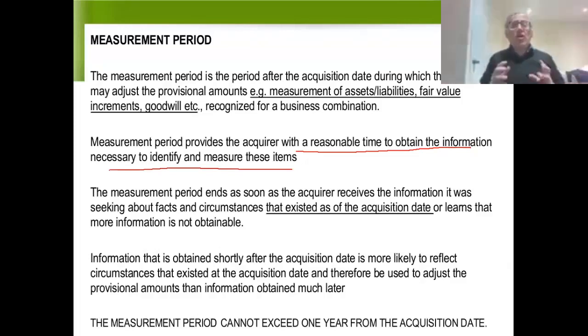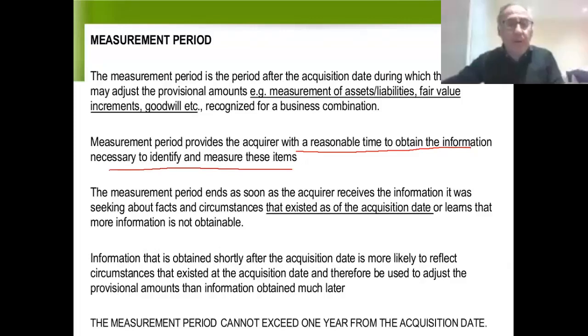And then you've got the measurement period. We will then give you more time after year end or even after January 31st to come up with better values, to finish your appraisals and finish your accurate valuation of all of the sub's assets. That period that we give you to come up with more accurate valuations is referred to as the measurement period.